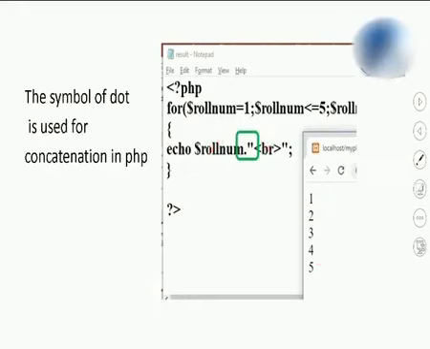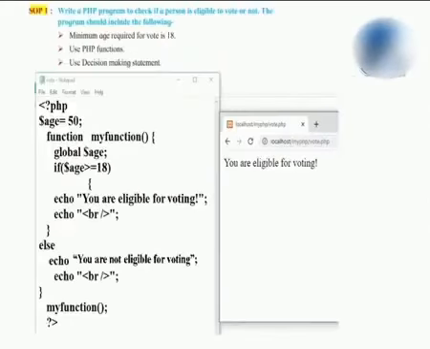So that's why it has printed every number on the next line. So this dot operator is used for concatenation in case of PHP. Students, do remember that in JavaScript we were using the plus operator for concatenation, whereas PHP uses dot for the concatenation along with a string and variable.